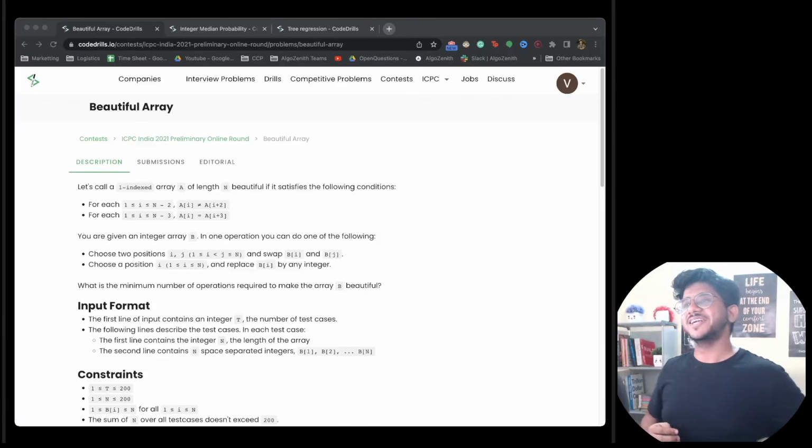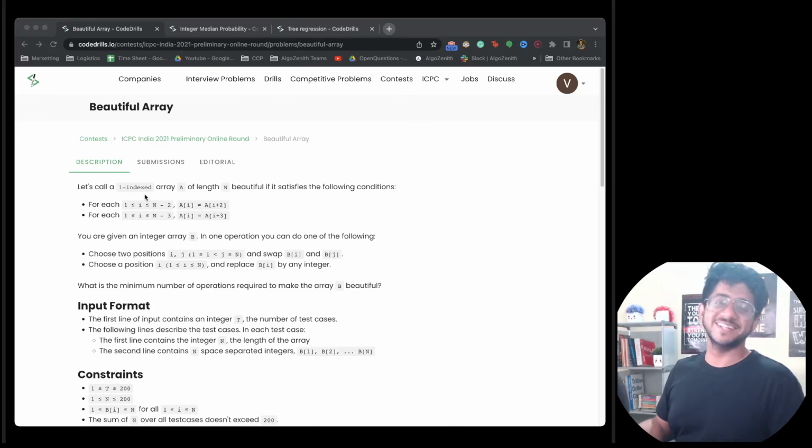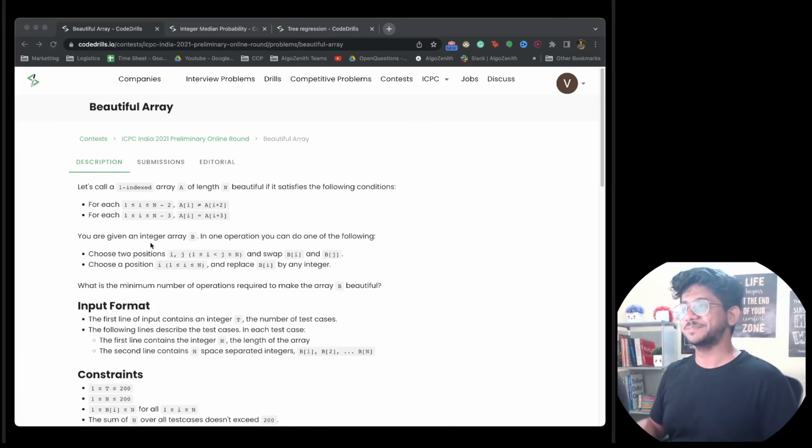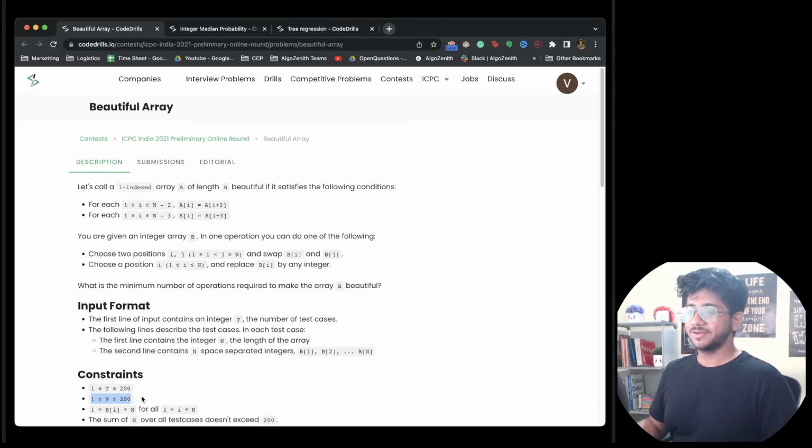The next problem that we're going to take up is this beautiful array problem. I personally felt that this was easier than the last problem at least. It's actually much easier. But again, you need to make sure that you understand the constraints properly. This constraint is what makes it easy, or else this would have been much more difficult.